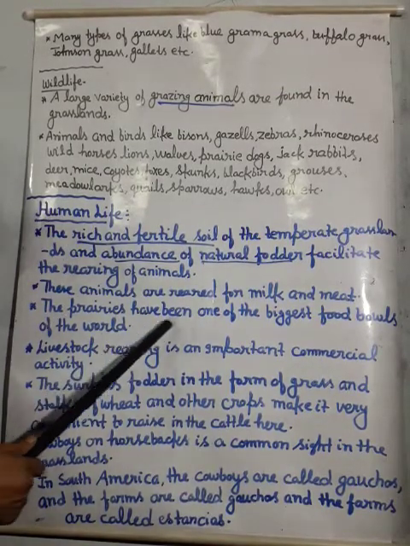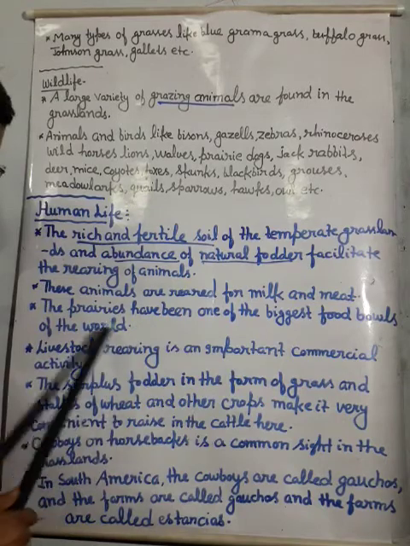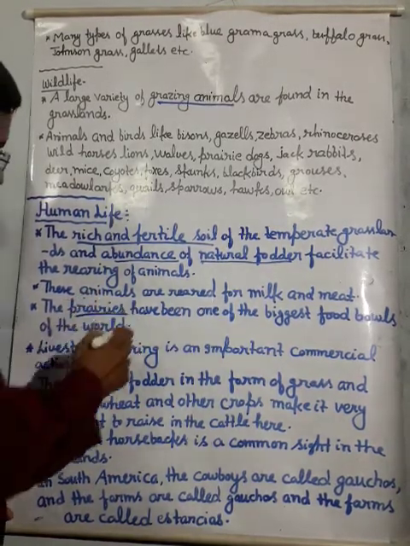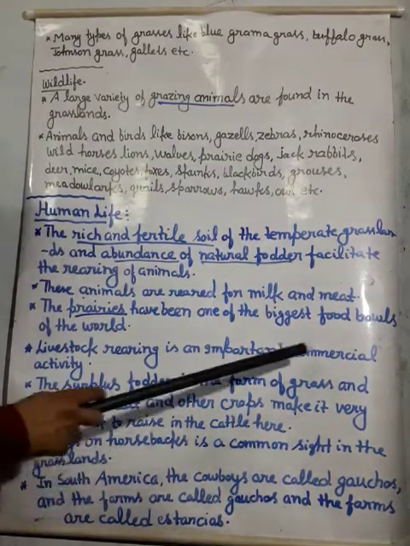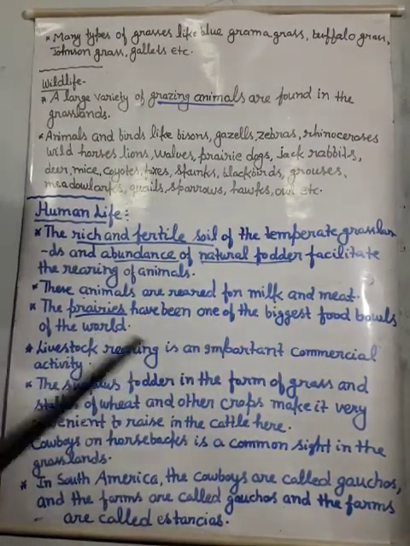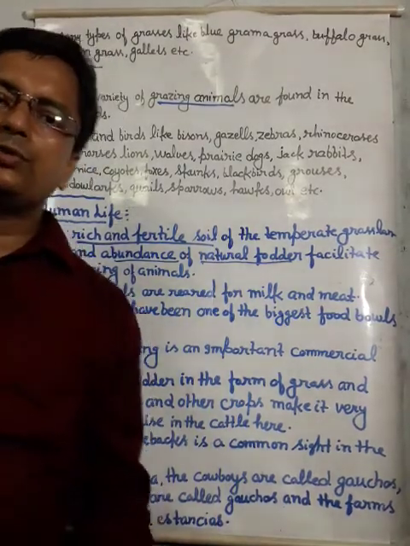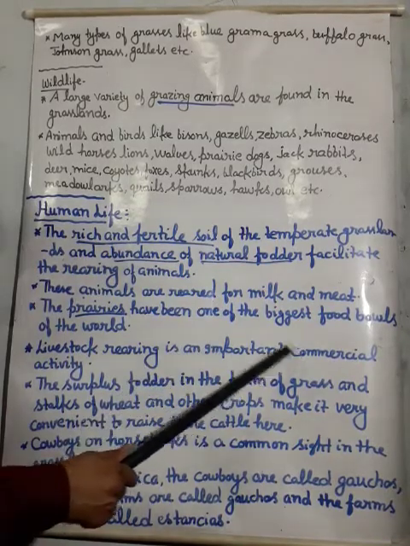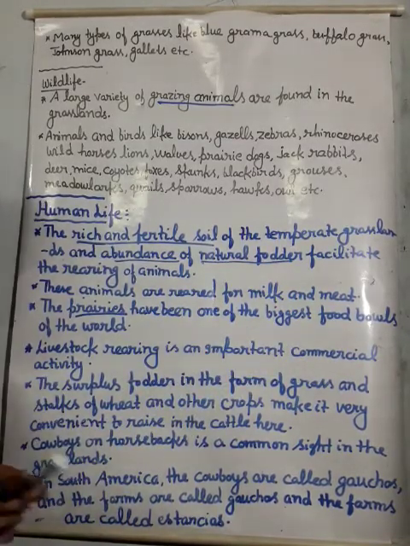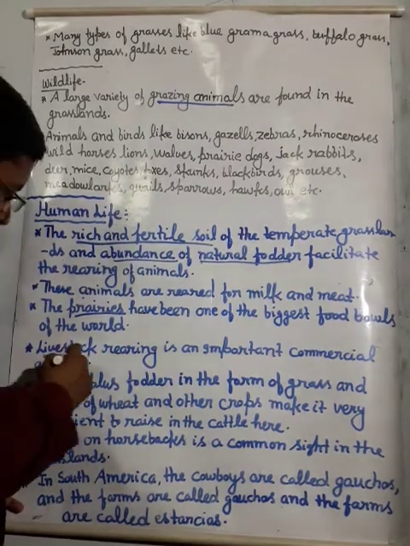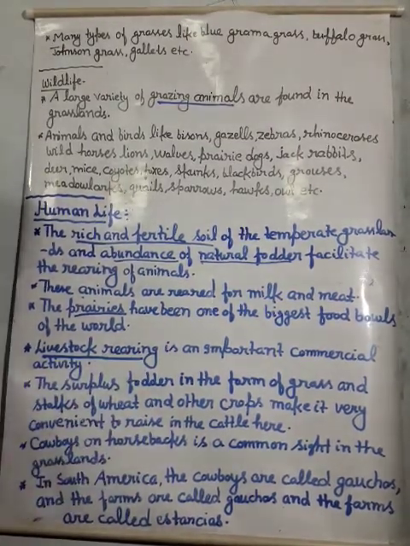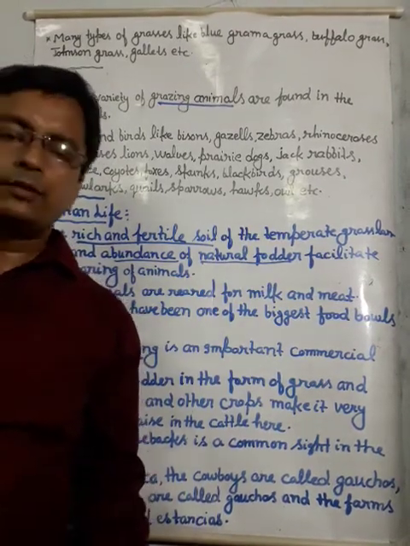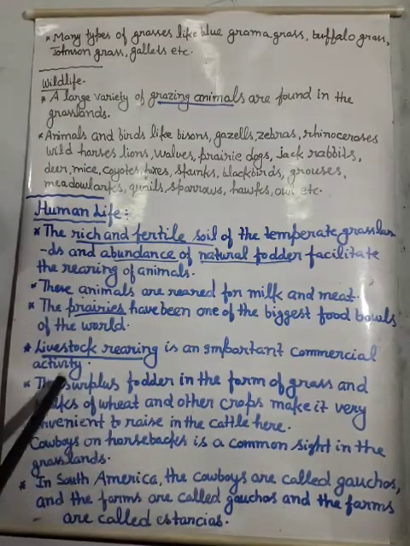The prairies have been one of the biggest food bowls of the world. Yes, student. This means a lot of food grains can be produced here. Livestock rearing is an important commercial activity, because of the availability of too much grass. We can see grass everywhere.